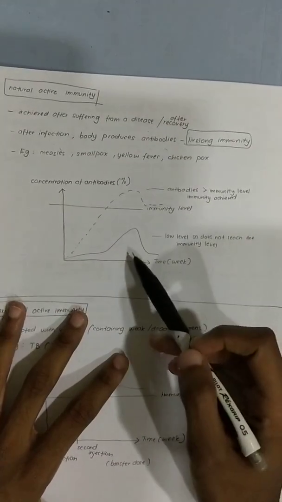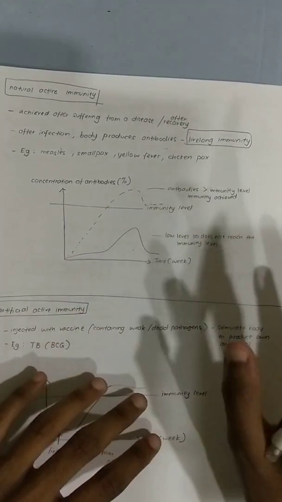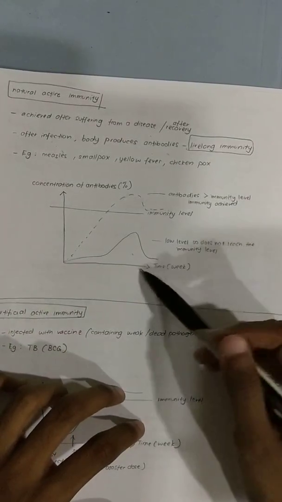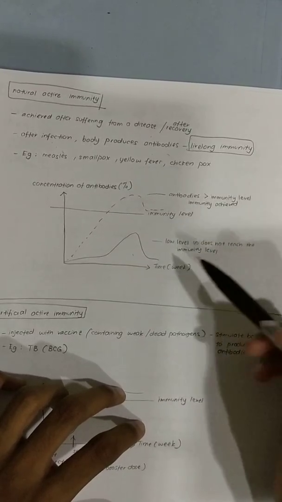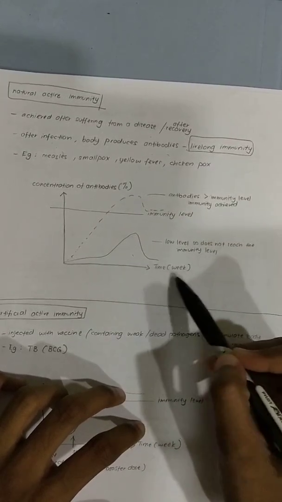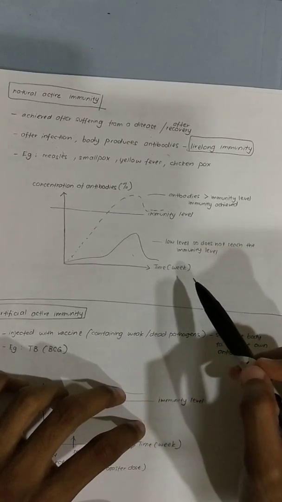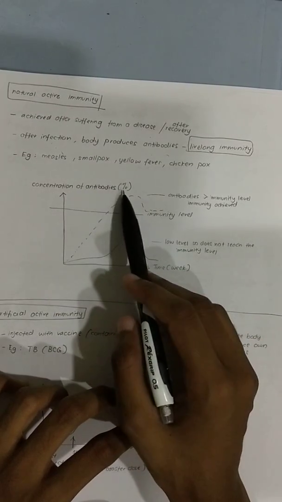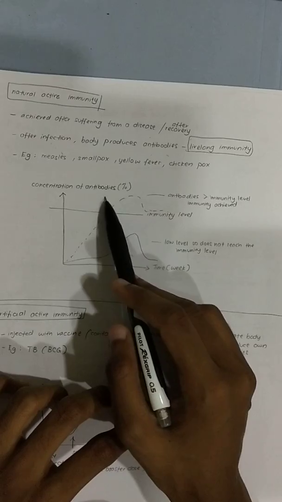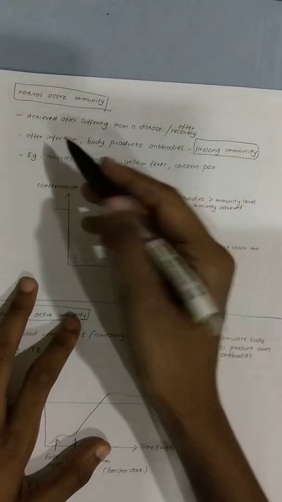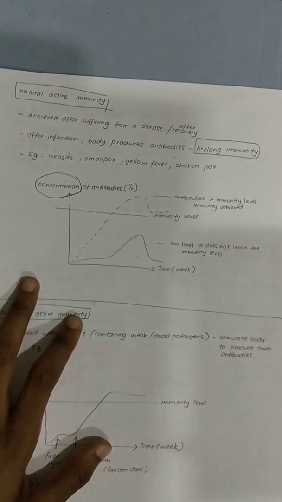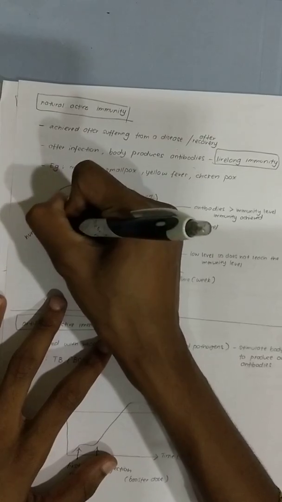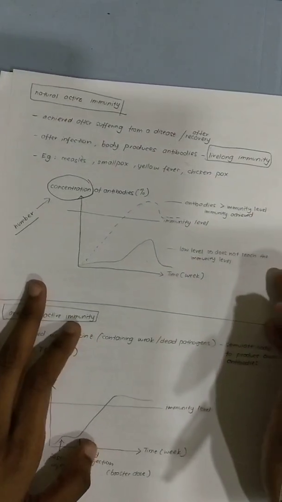Okay, now the graph. The graph is the part that is very confusing. If you want a clearer picture, you can see the graph in your textbook, but it's actually the same graph, I just drew it here. This is time, the weeks of your recovery, the weeks for a person to reach the immunity level. Whereas this is the concentration, the percentage concentration of antibodies in your body. What does concentration mean? In simple terms, concentration means the number of antibodies.